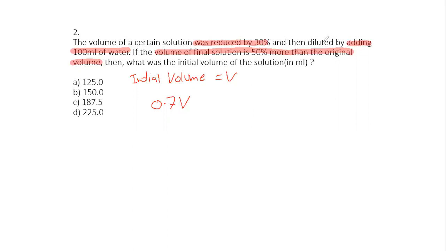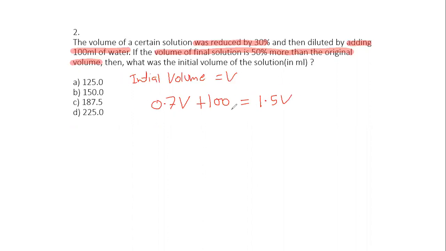Then what I did, I diluted by adding 100 ml of water. So I directly add 100 ml of water to it. Now after adding 100 ml of water, the final solution is 50% more than the original volume. So basically it has been increased by 50% now. If the final solution is increased by 50%, it will actually become 1.5 times V. We already learned that.